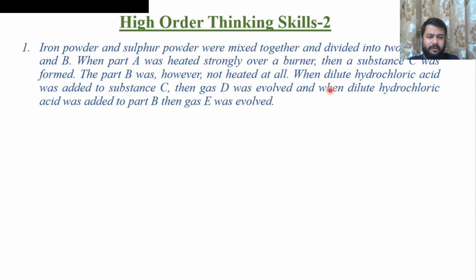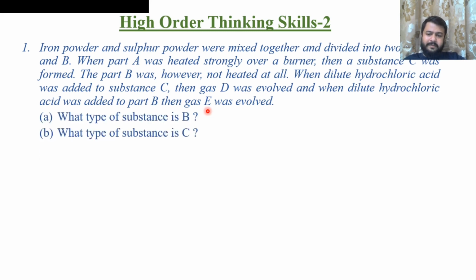Now when dilute hydrochloric acid was added to substance C, which is iron sulfide, a gas D was evolved, and when dilute HCl was added to part B, gas E was evolved. Now HCl is reacting with iron sulfide and HCl is reacting with the mixture of sulfur and iron. Whenever a metal reacts with acid, it will release hydrogen gas. And when hydrochloric acid reacts with iron sulfide, it will release H2S, that is hydrogen sulfide. So gas D is hydrogen sulfide, and gas E is nothing but hydrogen gas.